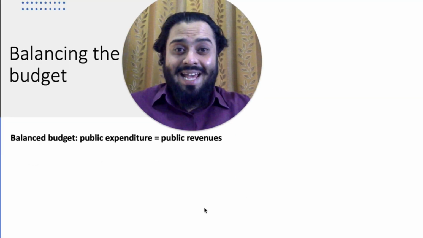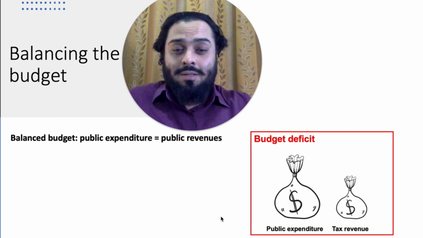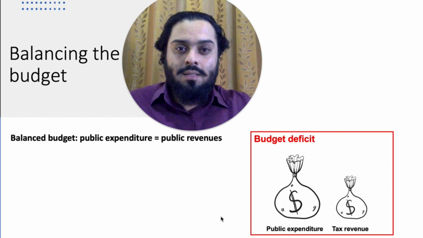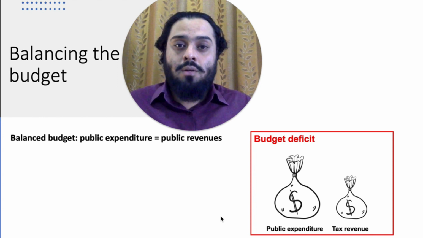A government would have a balanced budget when public expenditure is exactly equal to public revenues. However, that is not always the case. Governments often incur budget deficits and that is the characteristic of many governments these days. The Malaysian government also has a budget deficit, so do many governments, and especially during this COVID-19 situation, as governments' spending has increased, most economies around the world are facing an increasing amount of budget deficit.